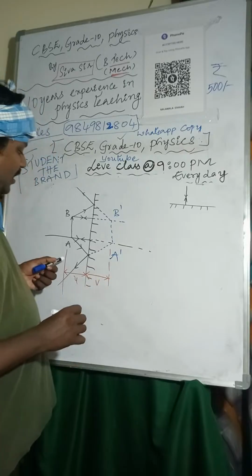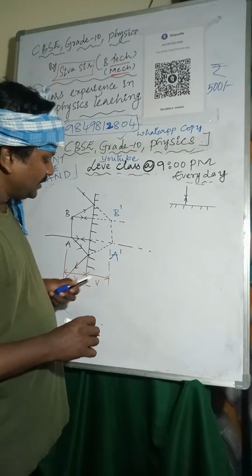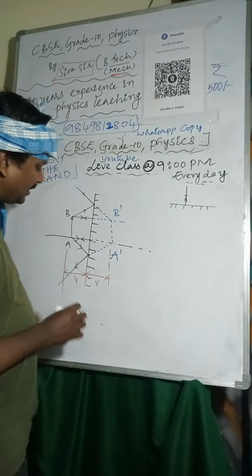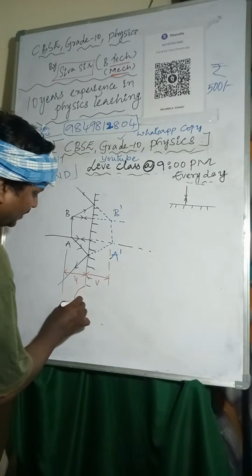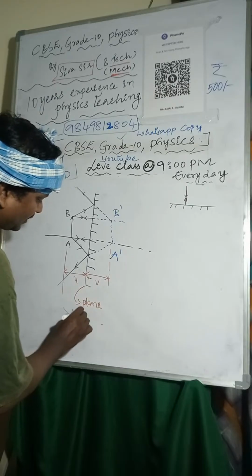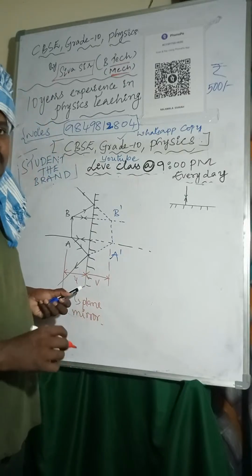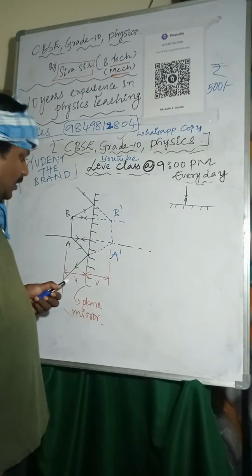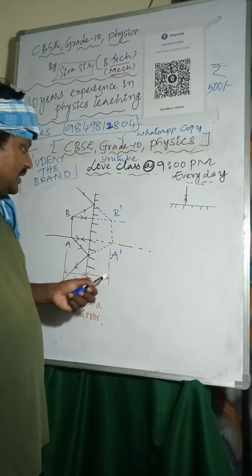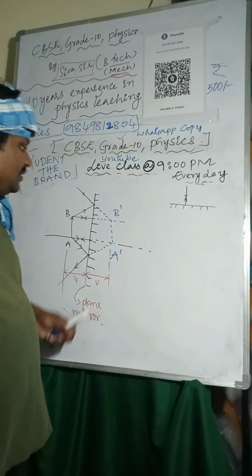This is the mirror, the plane mirror. So the distance from the object to the mirror is the object distance, and the distance from the mirror to the image is the image distance. This is about the plane mirror.